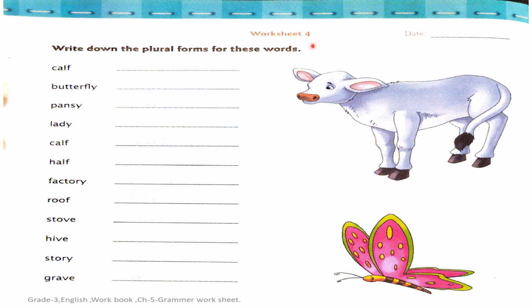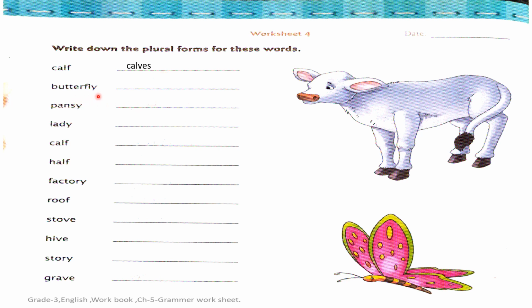Worksheet number 4, it's on page number 46. Write today's date here children. Write down the plural form for these words. First one, calf. Can you see it's a picture of a calf? It's the young one of a cow. And it's singular. If you want to make it plural, how will we make it, children? Just see the end of the word, it's F. Now we know the rule. How to replace it? Yes, the answer is calves, C-A-L-V-E-S. We will remove F from the word and just add VES.